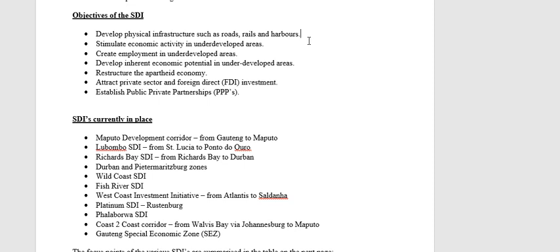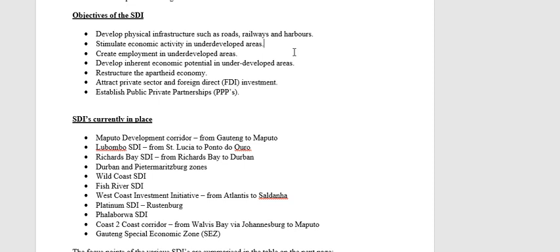Okay, once the infrastructure is there, they've built the roads right up to the area. There's railways, there's harbours if it's relevant, or the people can get to the harbours. There's an electricity network, there's communications networks, there's Wi-Fi signal. All the physical infrastructure is in place. Obviously, the overall objective is to stimulate economic activity in those undeveloped areas. The purpose here is regional development through industrial development.